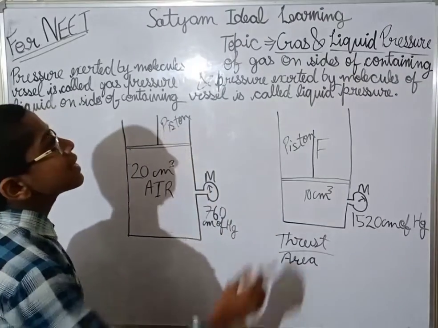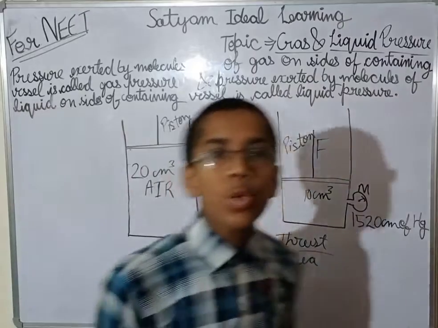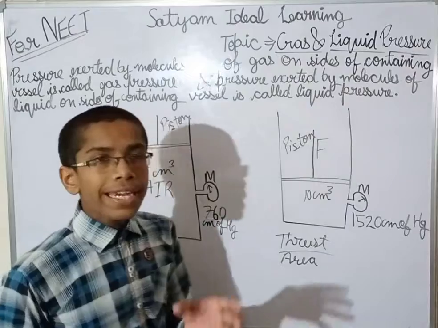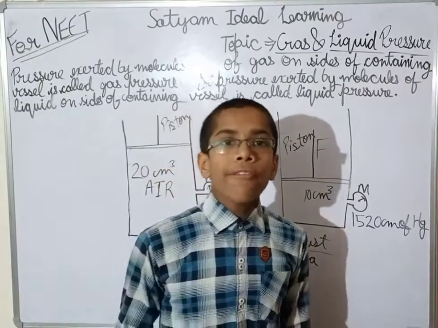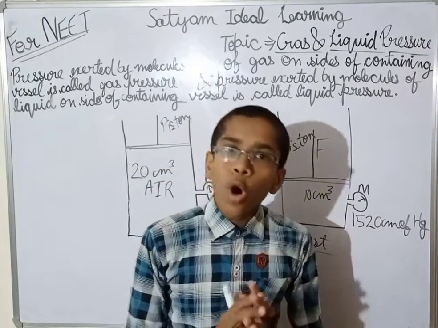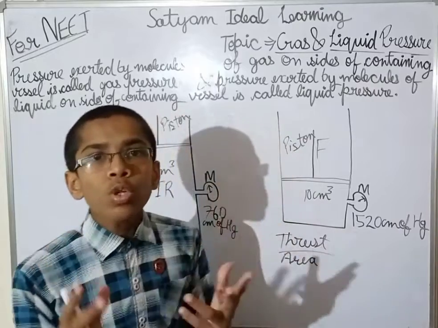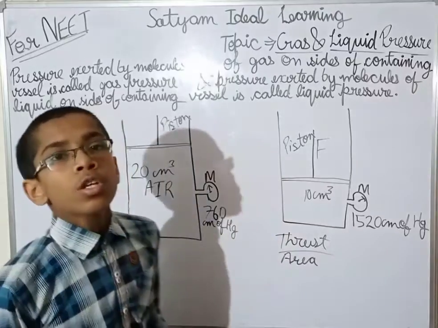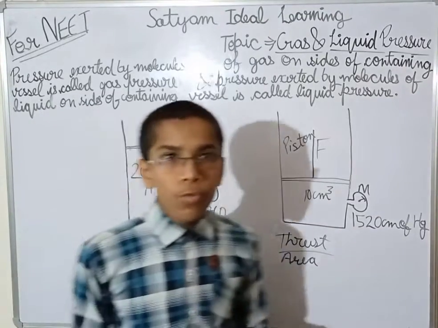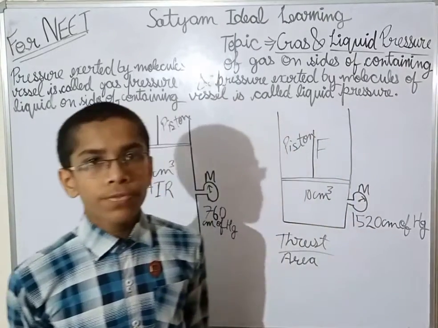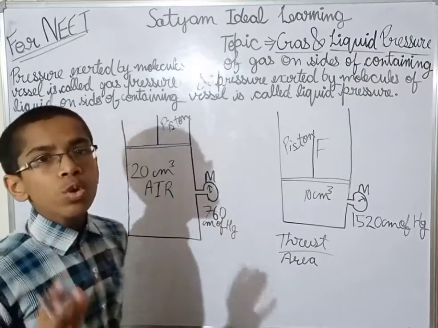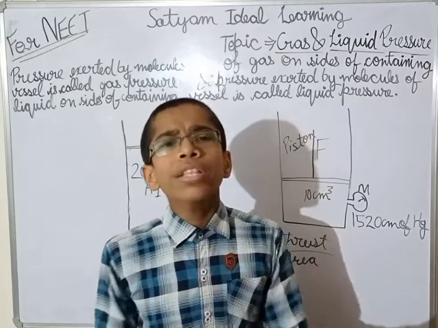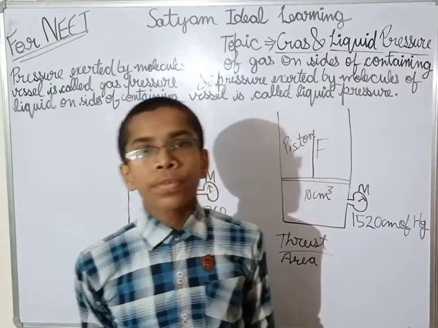Now what is gas and liquid pressure? At the very first we are going to study liquid pressure. If we take any kind of vessel and put liquid in it, we already know that the molecules of liquid don't stop at any time. They will continuously move here and there in all directions.